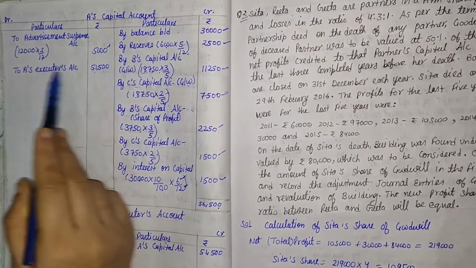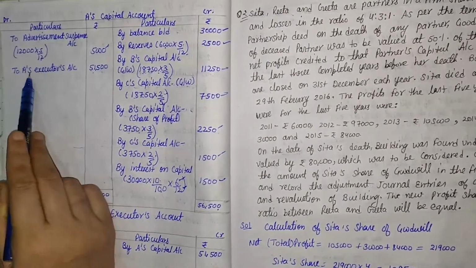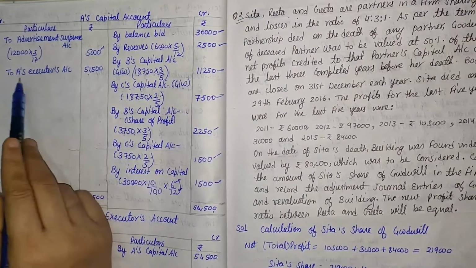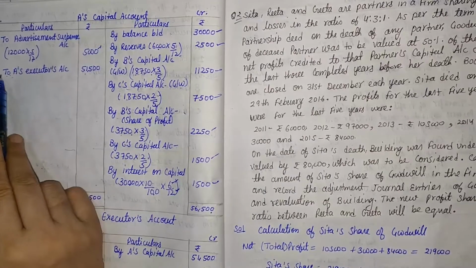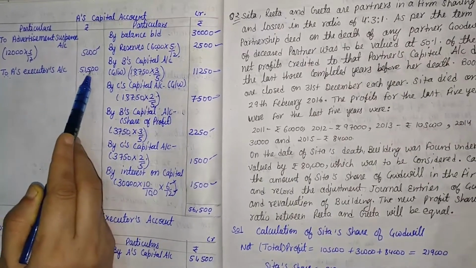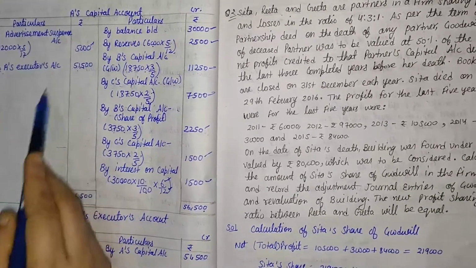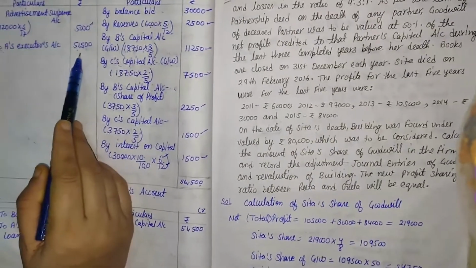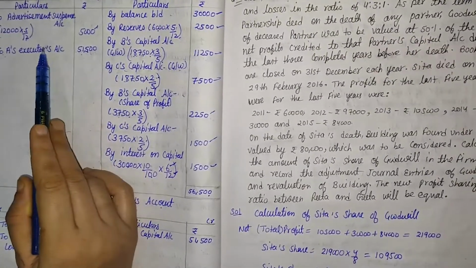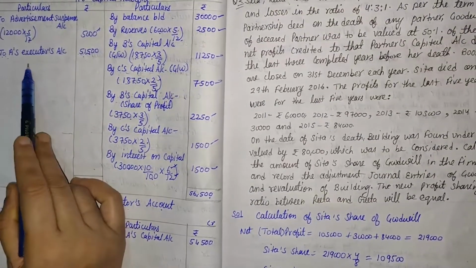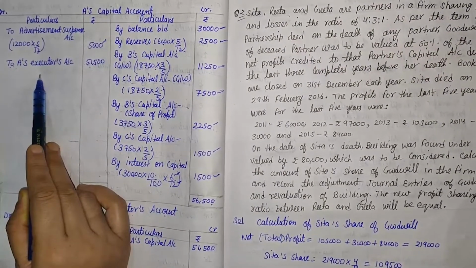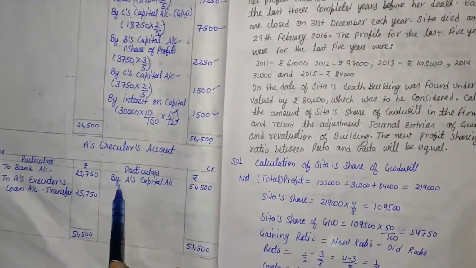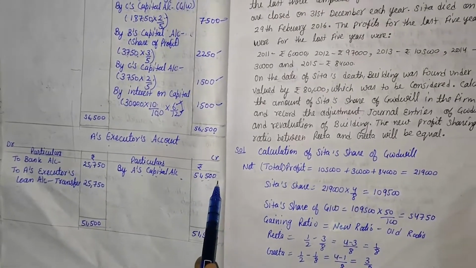That balance is called the executor's account. And who is the dead partner? That is A, and after A's death, A's executor takes the amount, and so that's why we will put it as A's executor's account, that is 51,500. Then we are going to make A's executor's account. Total amount paid to the executor is 51,500. That is an opposite transfer, that is ledger posting. Here it exists on the debit side. Now with the help of ledger posting, it comes on the credit side by the name of A's capital account. So here it is by A's capital account, that is 51,500.